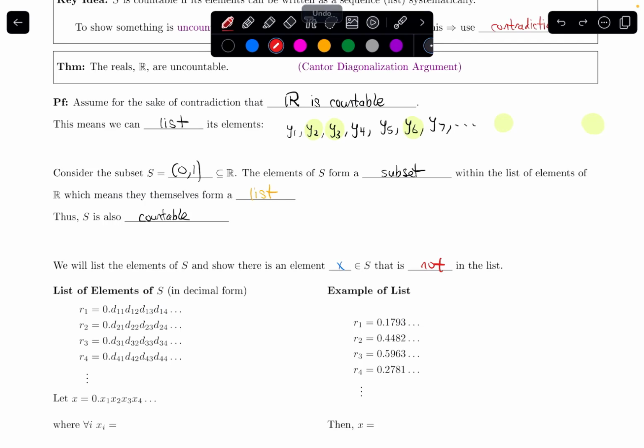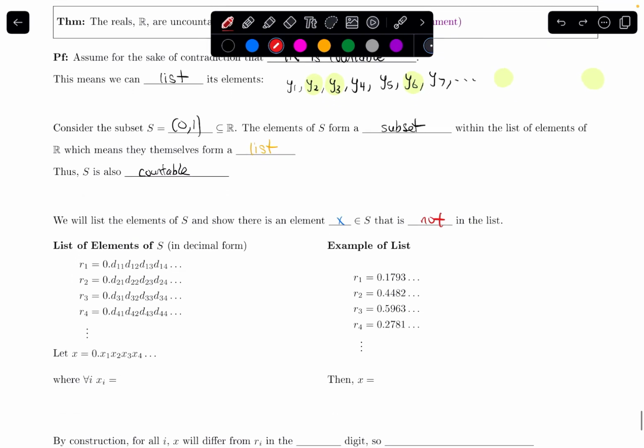So the fact that this is a 4 means it's the 4th digit after the decimal spot. Okay, so how am I going to construct this number X? That is not one of those. So my idea is I'm going to focus on these diagonal digits, and I'm going to try to make X always be different in those diagonal spots. So what do I mean by that?